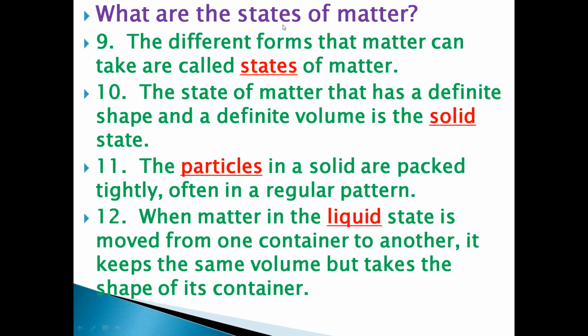So what are the states of matter? Solid, liquid, and gas are the common states of matter. Number 9, the different forms that matter can take are called states of matter. The answer is states. Next, the state of matter that has a definite shape and a definite volume is the dash state. The answer is solid state. As we discussed, solid has a definite shape and a definite volume.